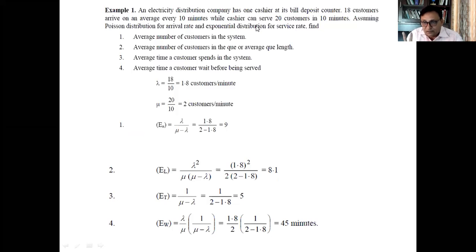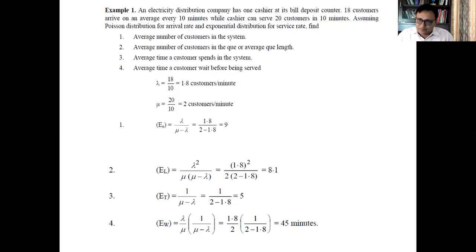So here you have to find out two things. Number one is the mean arrival rate. Because the arrival rate is given for 10 minutes, we will get both in 10 minutes. So the mean arrival rate, that is lambda, will be 18 over 10. That means after every 10 minutes 18 customers are arriving, so per minute that is 1.8 customers in a minute. Similarly, 20 customers are served in 10 minutes, so 2 customers are served in 1 minute, that is 20 divided by 10. So this we have calculated. These two were the things which we have to calculate.